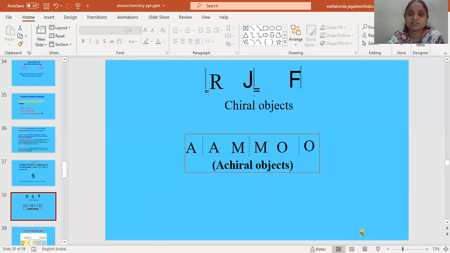There are some letters. This is chiral, and this is chiral, and F is also chiral, because we cannot divide this letter into two equal halves. Whereas achiral letters include A, because here we can divide A into two equal halves. So this is an achiral object. M is also the same, because if we place the mirror, this half and this half will look the same. So this is an achiral object.